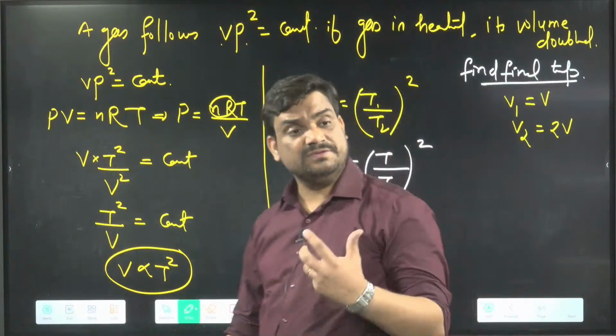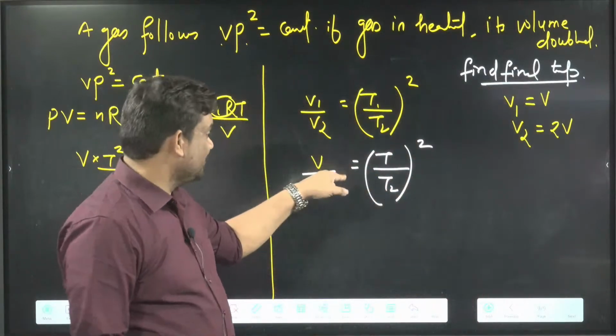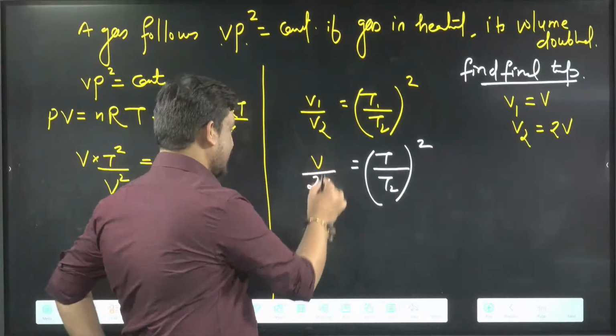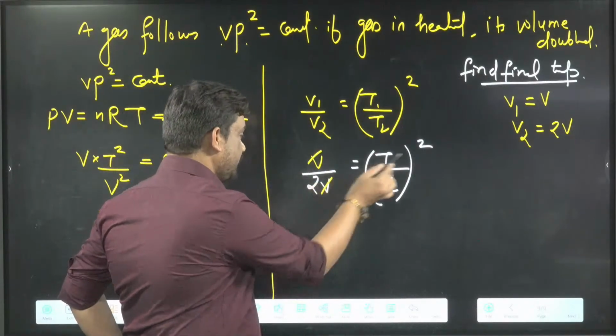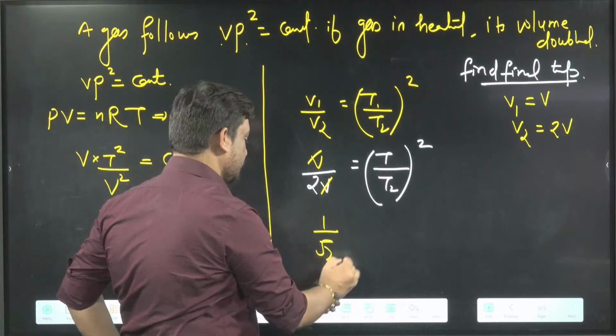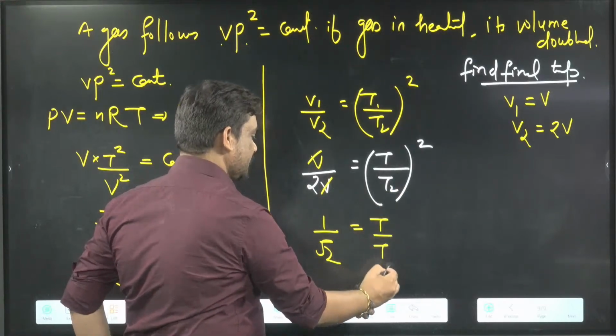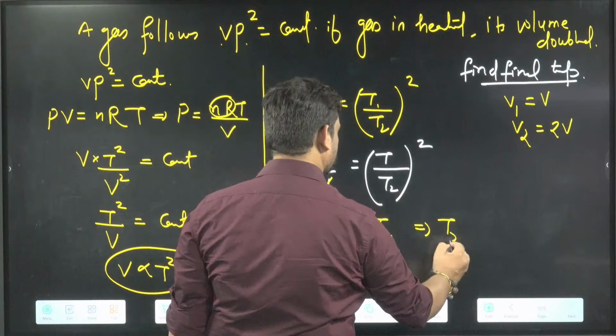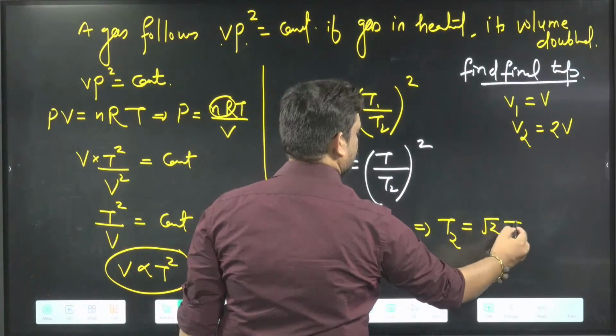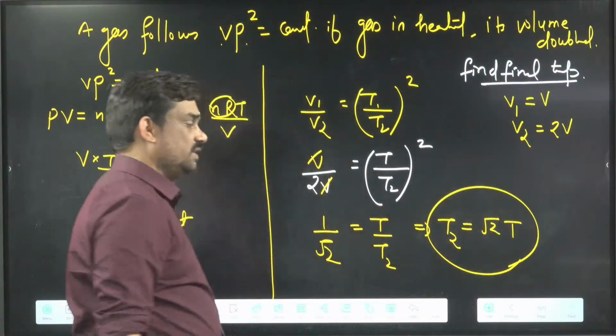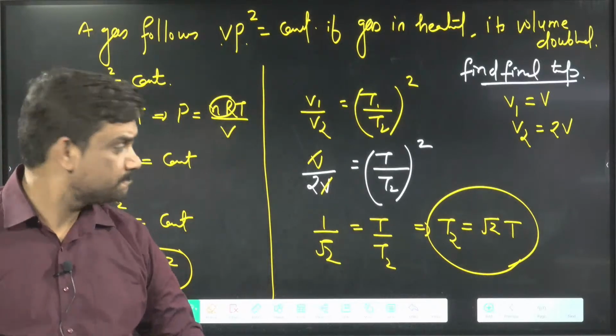Now we can say, sir, V and V will be cancelled, right? So we can say this cancels, so it becomes here, okay. If I take the root, then you can say, sir, 1 by root 2, and becomes here T by T2. So from here, finally, I can say T2 actually becomes root 2T. This is the answer, okay. T2 becomes root 2T, okay.